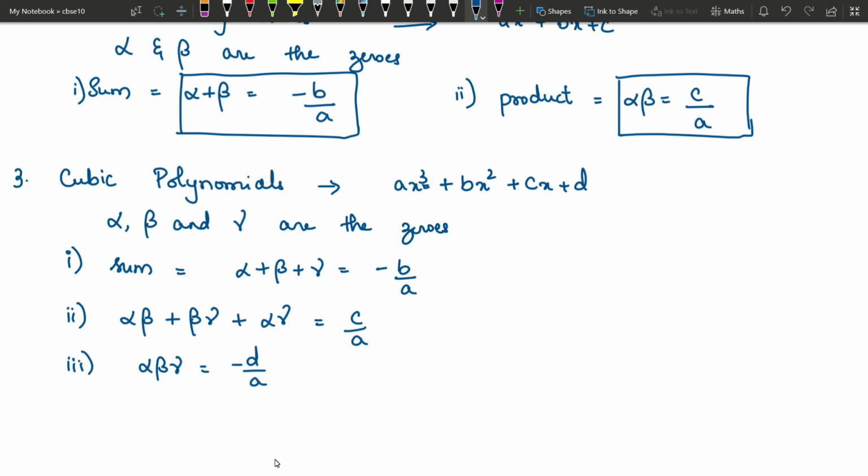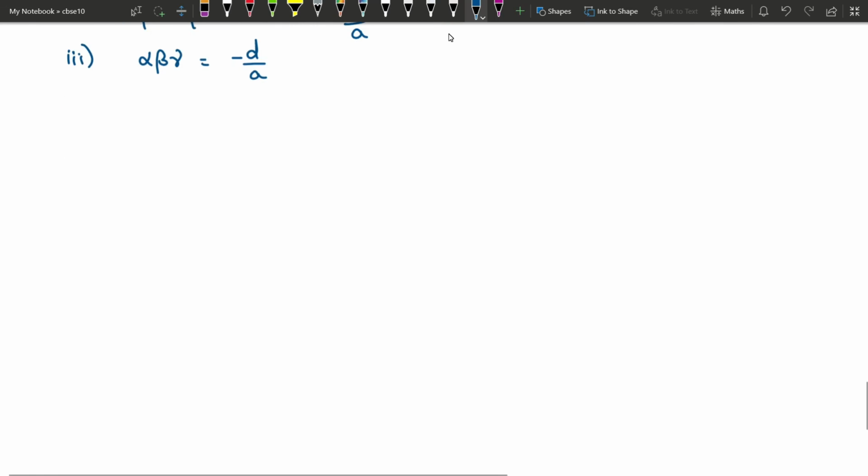You don't have quadratic equations, you don't have cubic equations, you just have cubic polynomials. So these are the relations between zeros and the coefficients. Hope this is clear now. If equations are given and you have to find the zeros, this is an alternative way of finding zeros. Now, how to use the zeros of a polynomial to solve questions and find this relation between the zeros and